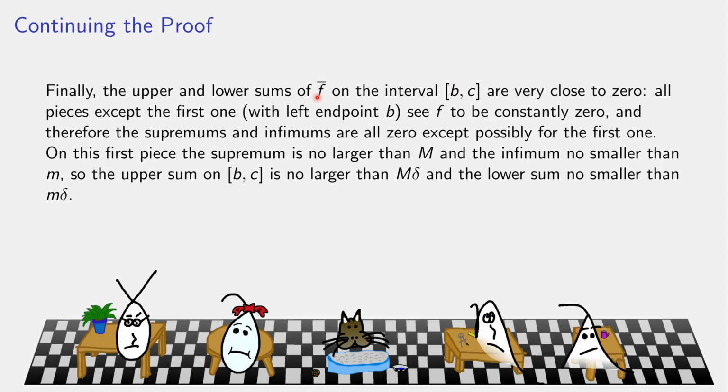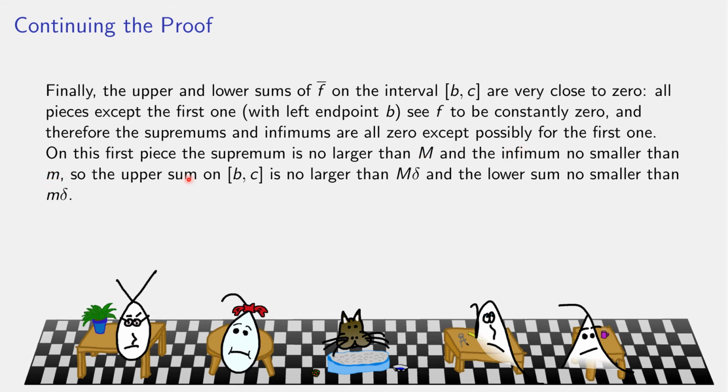The function f bar was f of x from A to B, including at B. So on this interval from B to C, I have a partition, and I may have chosen the left endpoint of the first partition piece. So every piece of the upper and lower sums and any Riemann sums would all be 0 except maybe the first one. Okay, the first one, the supremum can't, however, be larger than the overall supremum, and the infimum can't be smaller than the overall infimum.